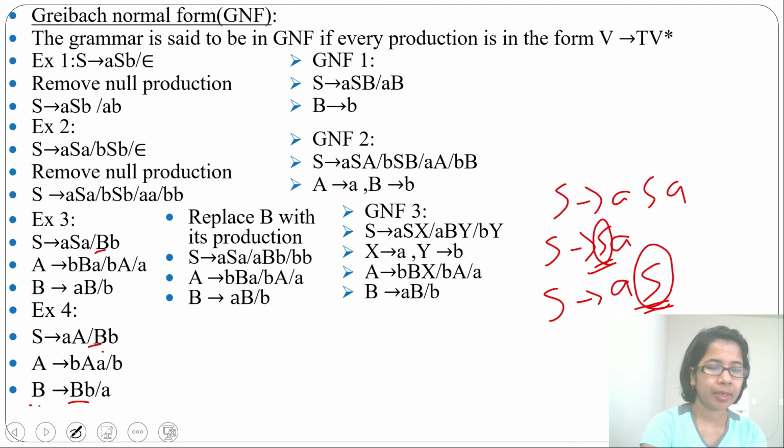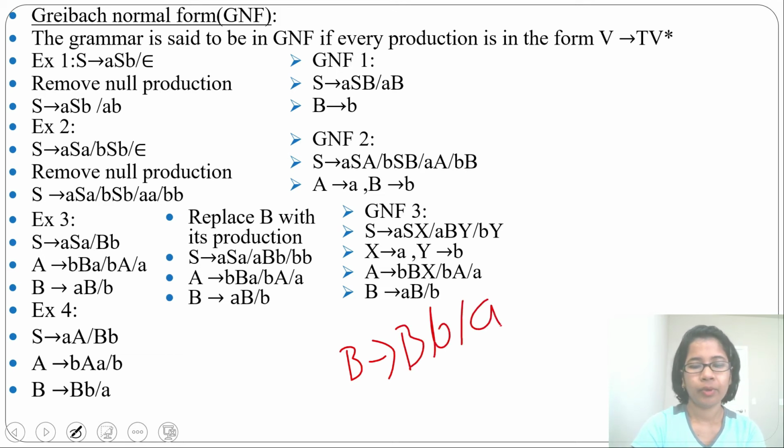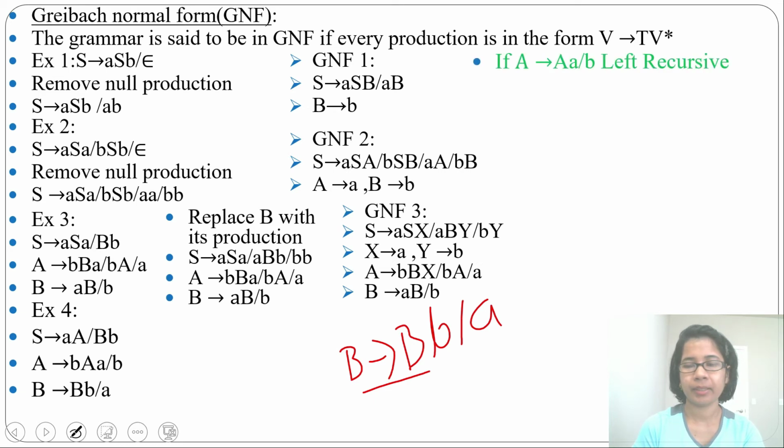Now this grammar B tends to BA or A, this is left recursive. We need to find the right recursive grammar for the same. I will explain in detail what is left recursive and what is right recursive in compiler design. For just solving this question, you should know how to convert left recursive to right recursive.